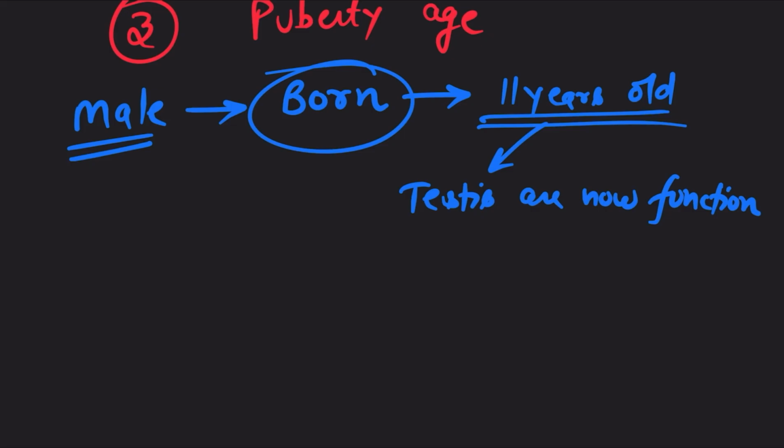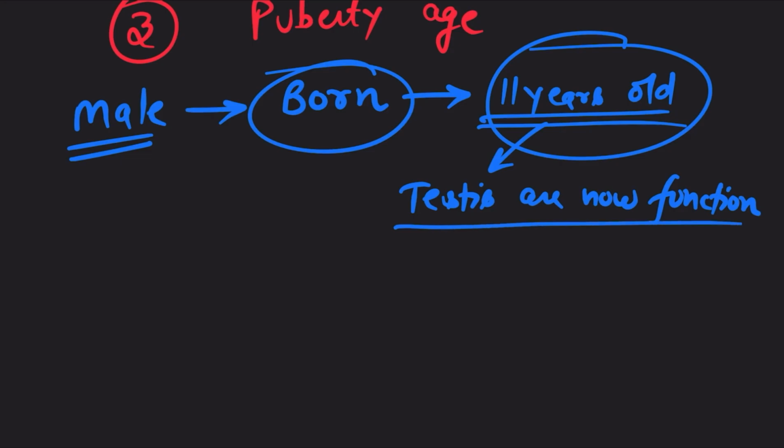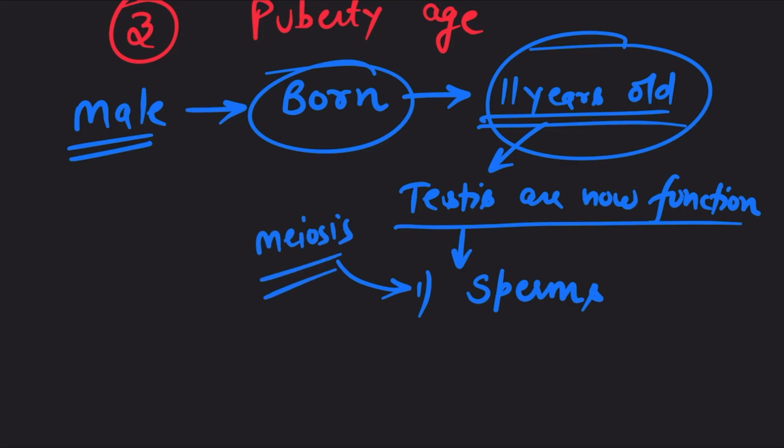And at that particular age, something is happening. What is happening? His testes are now functional, and testes start producing sperms. You already know testes produce sperm via which division? Yes, you are right, meiotic division, because sperm contains how many chromosomes? 23 chromosomes, half the number a normal cell contains, right?